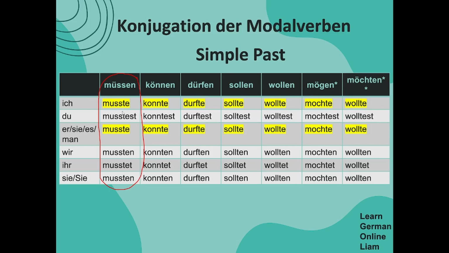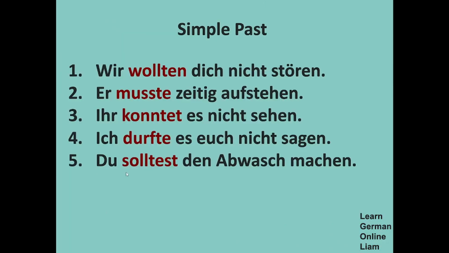Ich musste, du musstest, er, sie, es musste. So again it is highlighted, it is almost the same. So you could easily remember for ich und er, sie, es. Again it is almost very similar to wir und sie.